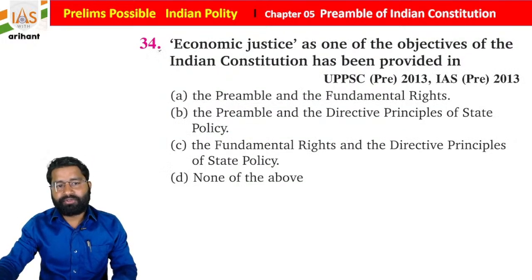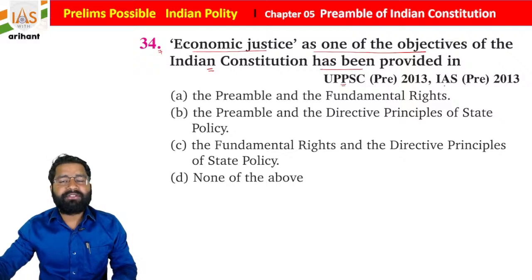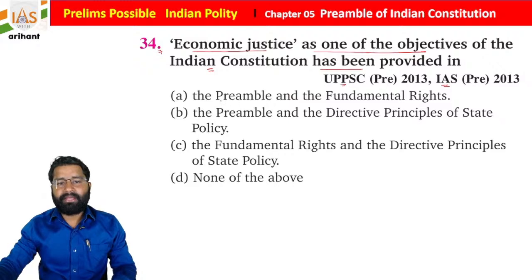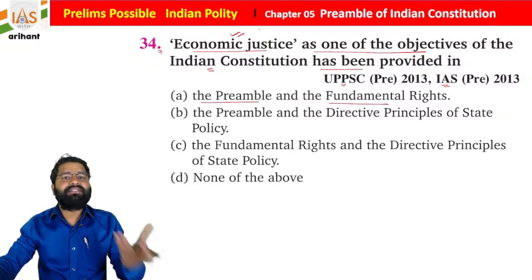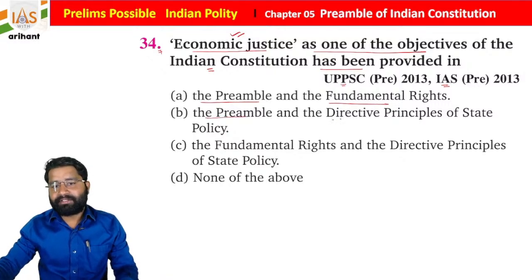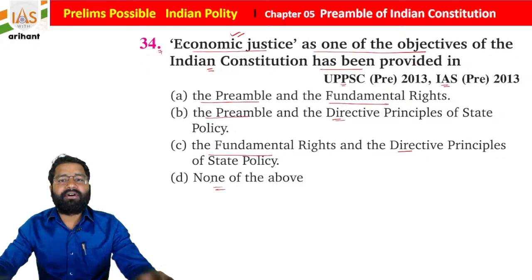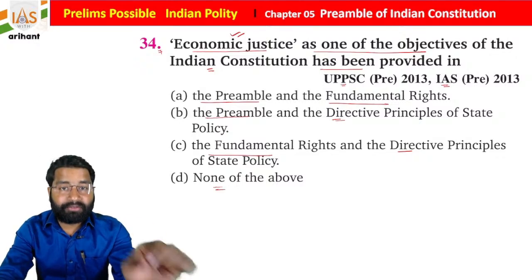Now the 34th question says that economic justice as one of the objectives of the Indian Constitution has been provided in UPPSC 2017 as well as UPSC 2013. Okay, so the preamble and fundamental right. Economic justice, where is it included: preamble and directive principle of state policy, fundamental right and directive principle of state policy, or none of the above. Economic, what type of justice do we have?